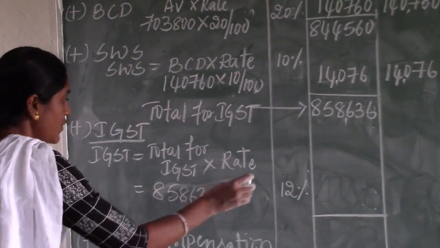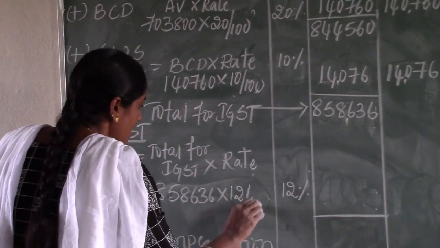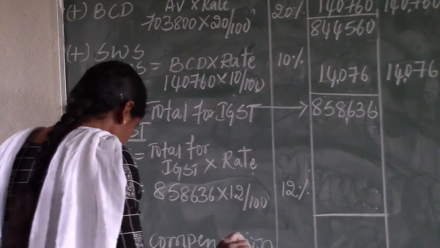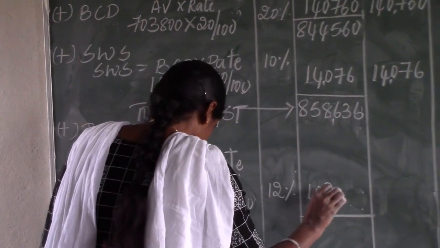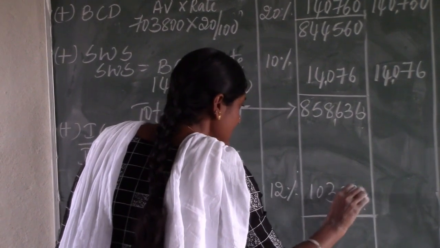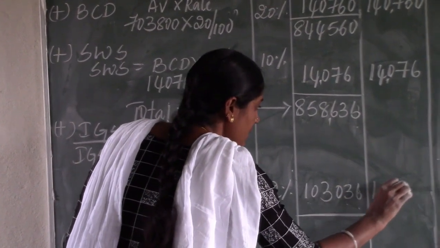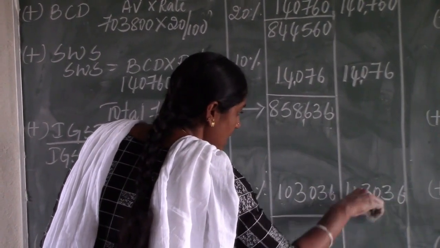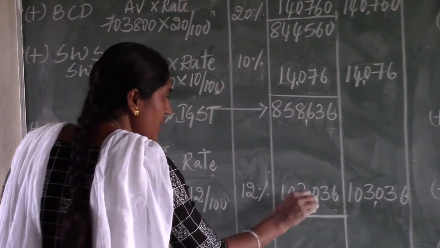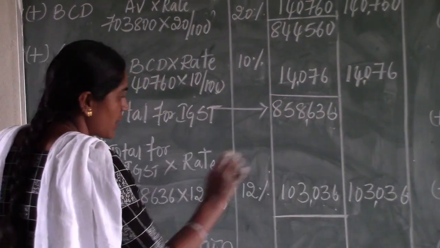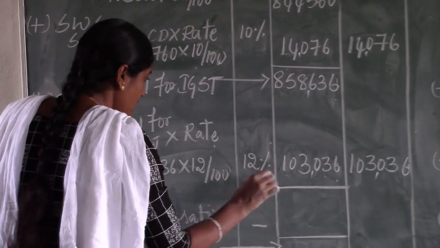Therefore, IGST payable is 1,03,036. That is also a kind of duty, so we need to write it in both value as well as the duty payable. Make it total of the middle column.